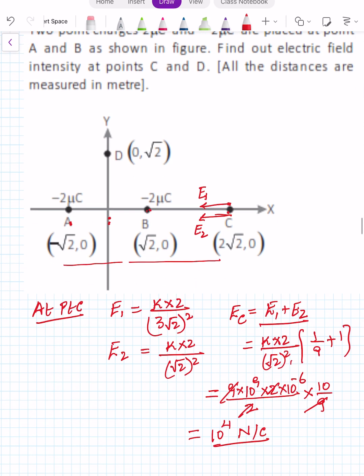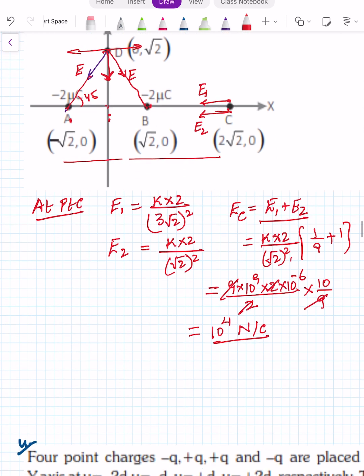Now find the electric field at point D. Electric field at point D due to this charge will be in this direction and due to this charge will be in this direction. And both are going to have the same magnitude, say E. Say this length is root 2, this is also root 2, so this angle is 45. So this component cancels and the net electric field will be in this direction, along the negative x-axis.